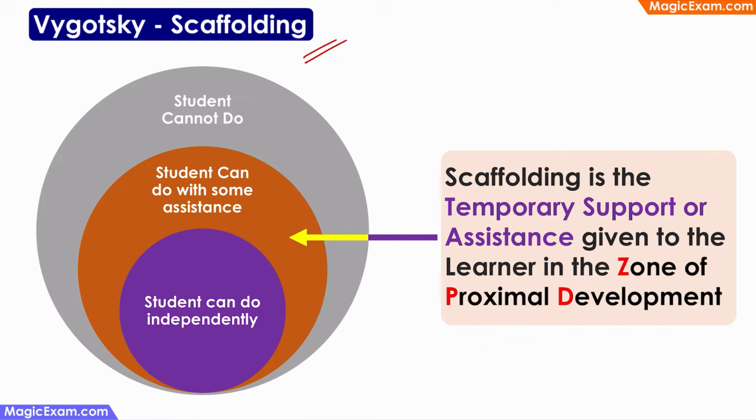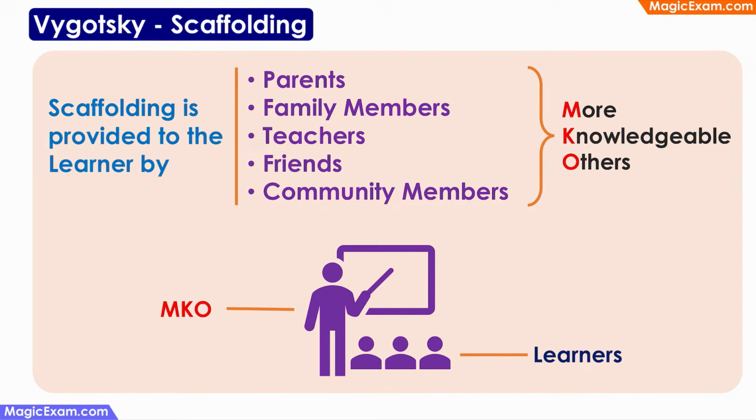Well, as we discussed earlier, zone of proximal development is those activities which the student can do, but with some assistance. Therefore, the assistance that is provided to the student is nothing but scaffolding. Now, who gives scaffolding to the learner or to the child?